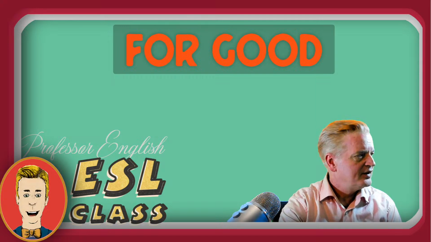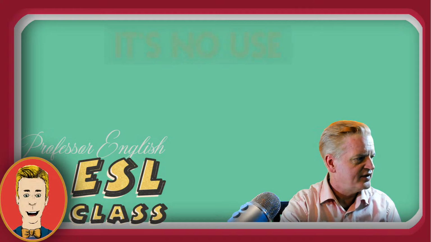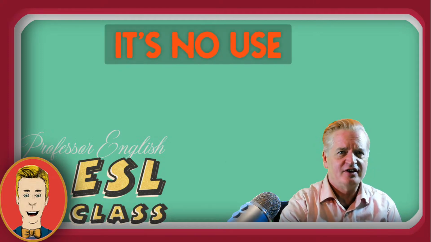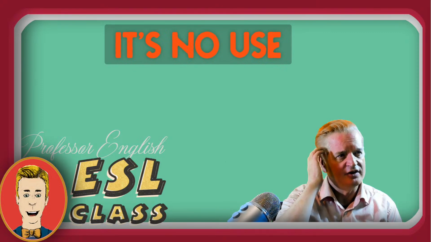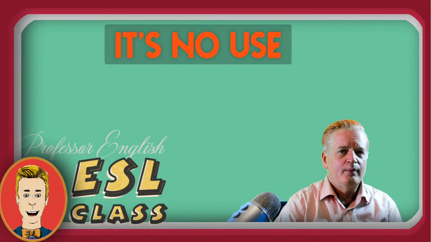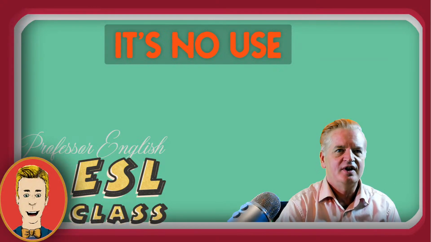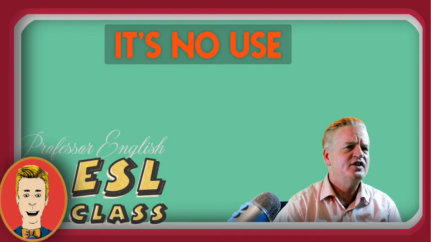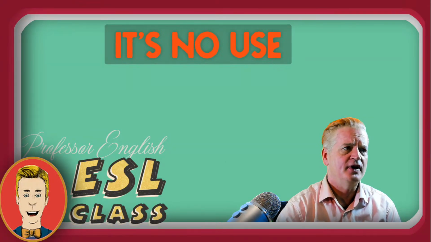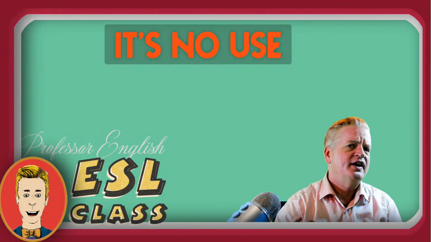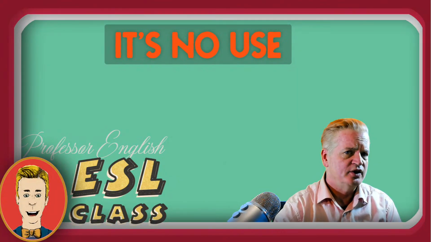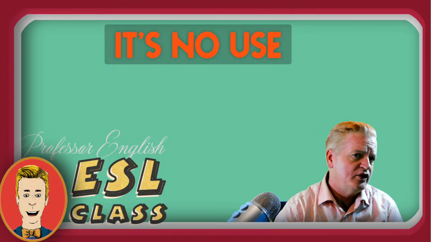All right, let's move on to another vocabulary word from Chapter 5 of David Copperfield. I think I've actually done a video with this phrase before, but it's worth practicing many times. So here it is again, and that's "it's no use." It is no use. You use this phrase, it's no use, when you want to say there's no point in doing something. Your actions will not get the results that you want to achieve. You won't achieve your goal, so don't do the action.